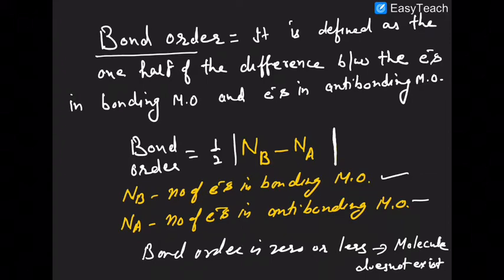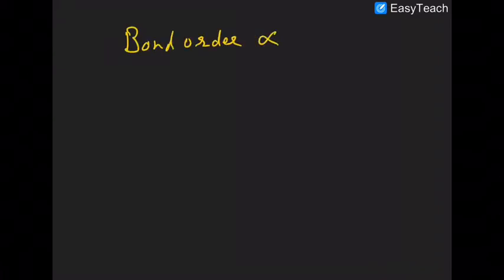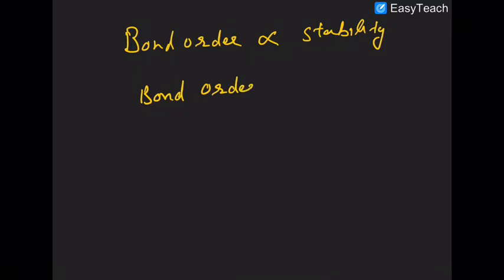Okay. So now if we look at the various possibilities, bond order is directly proportional to stability. So higher the bond order, higher the stability. Bond order is proportional to bond dissociation energy. So higher the bond order, higher will be the bond dissociation energy.